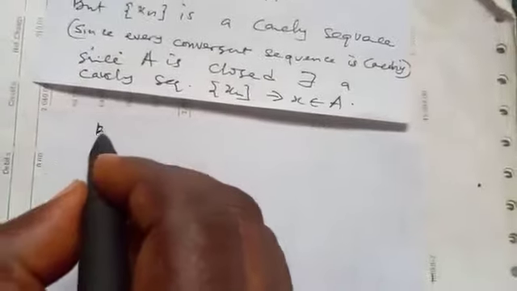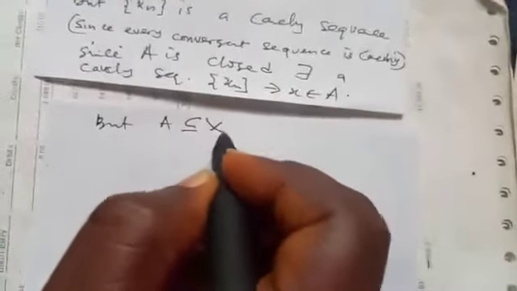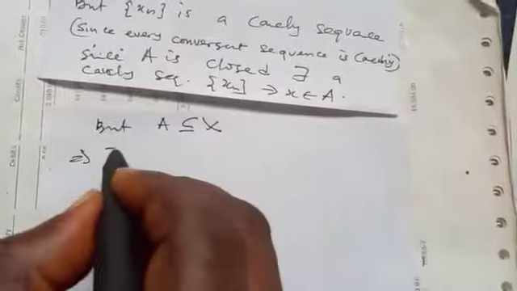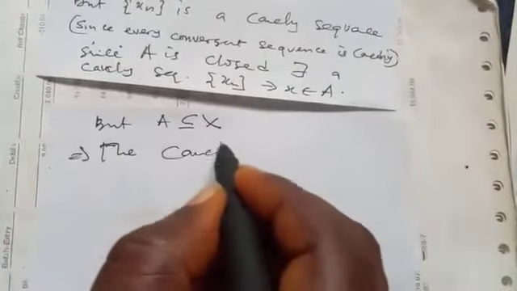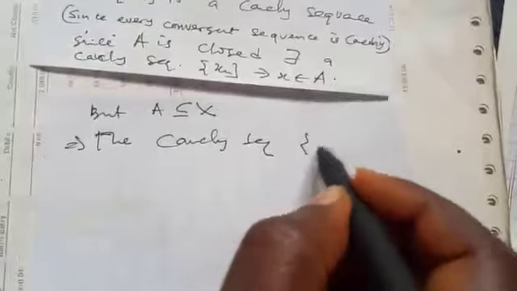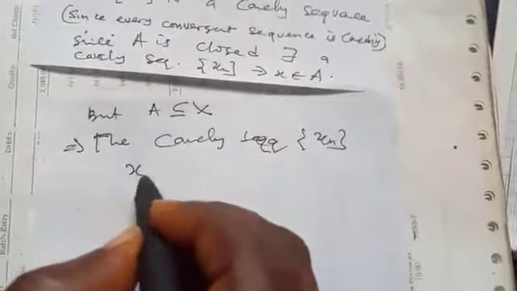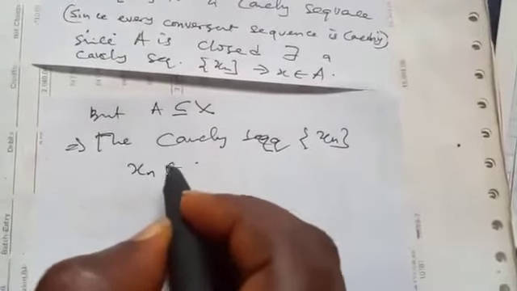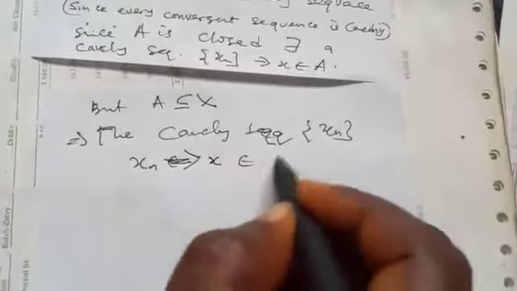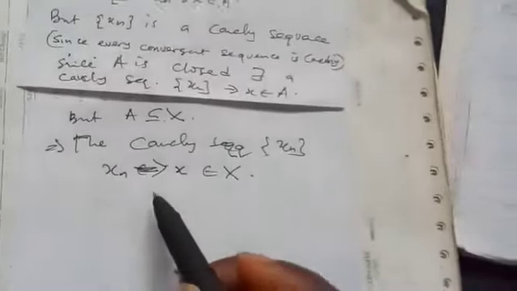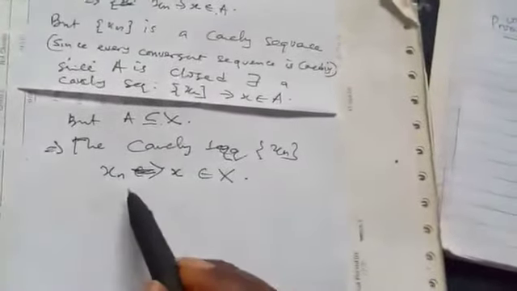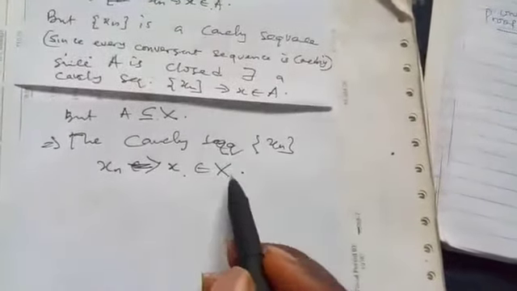But remember that A is a subset of X. So definitely the Cauchy sequence must also converge to a point in X, because A is a subset of X and the Cauchy sequence converges in A. This is just the definition of a complete metric space, which says that every Cauchy sequence in it converges to a point in it.